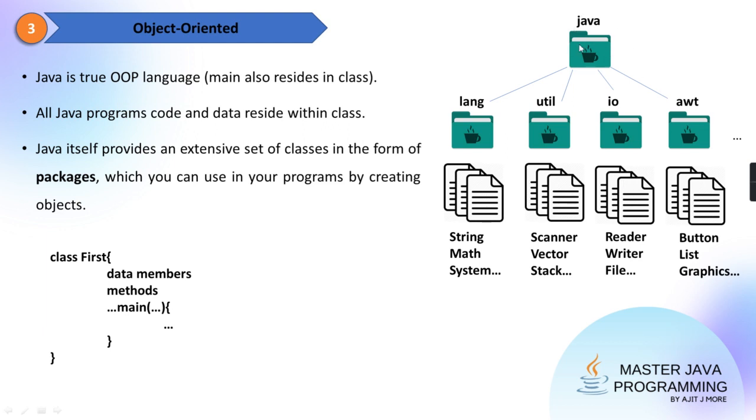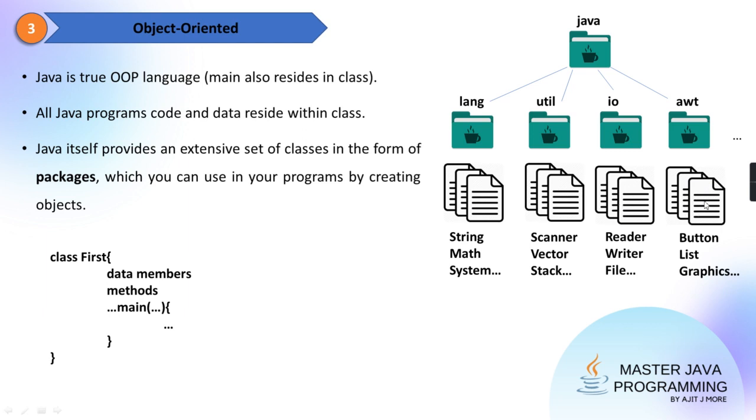As an example, Java is a main folder, then there are subfolders, and in each subfolder there are related classes. Like in the lang package there are class String, class Math, class System. Then util: in that you will have the LinkedList class, Stack class, Queue class, PriorityQueue, and so many others, and Set classes also. IO has everything related to file handling and keyboard handling, so there are reader, writer, and many more. AWT is for GUI programming, with button, color, font, all that.